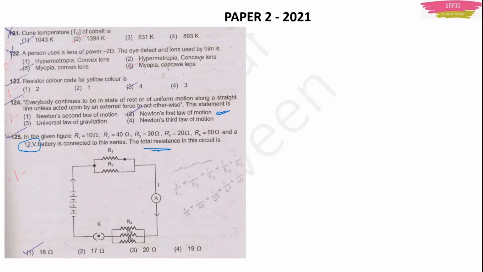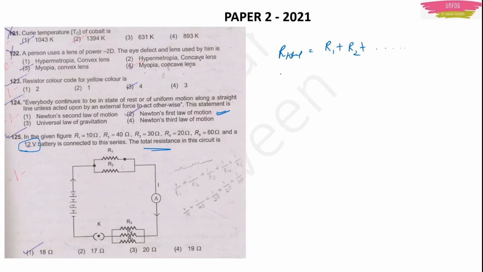Here we will have to identify how the resistors are connected, whether they are connected in series or in parallel. If resistors are connected in series, you find the total resistance as the sum of the resistors.